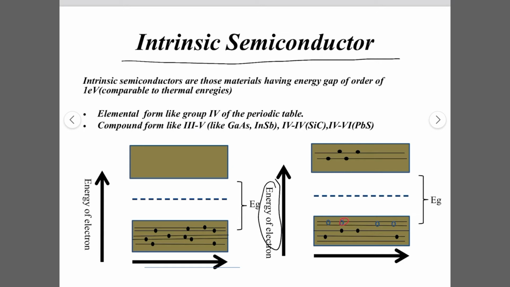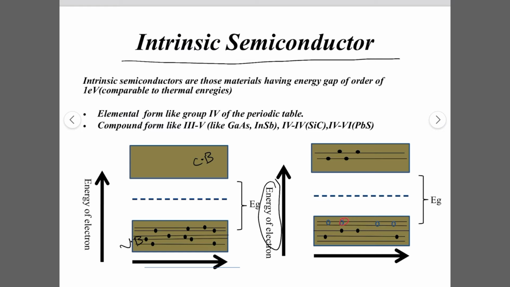So if this is the valence band of the intrinsic semiconductor, and this is the conduction band, then at absolute zero, the valence band of the intrinsic semiconductor is completely filled. So at absolute zero, intrinsic semiconductors behave as insulators.